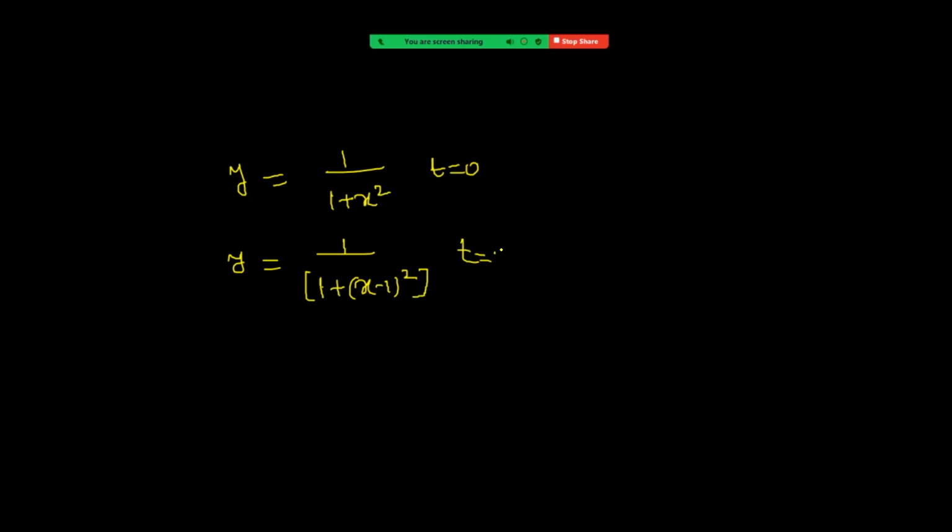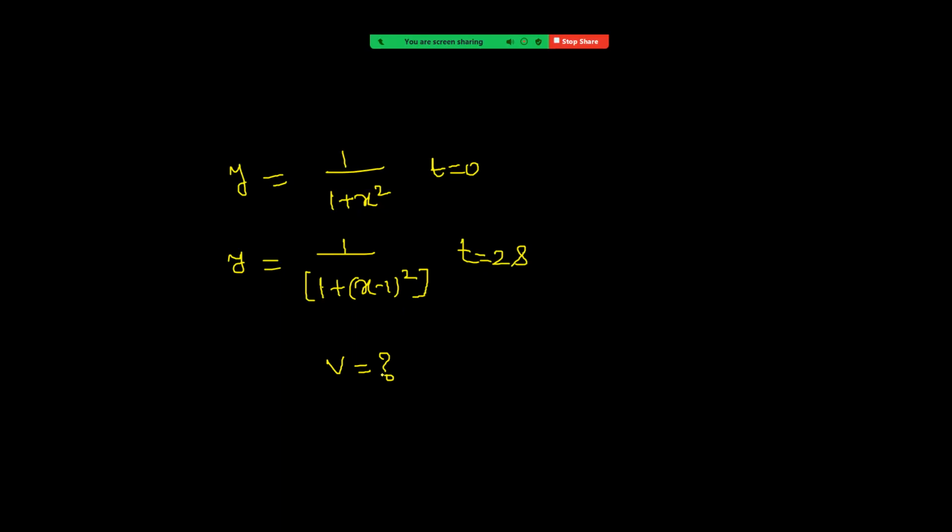When time t equal to 2 seconds. Okay. Right. Now from this we have to find what is the velocity of the wave.